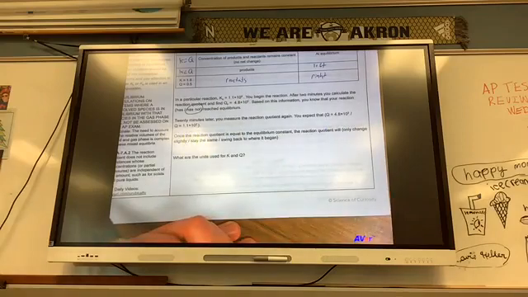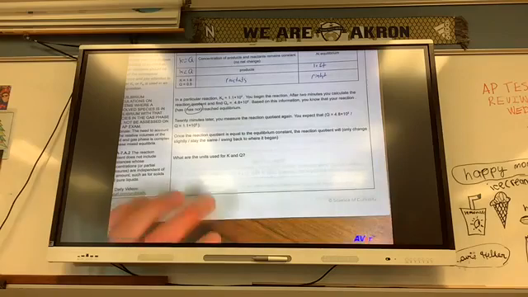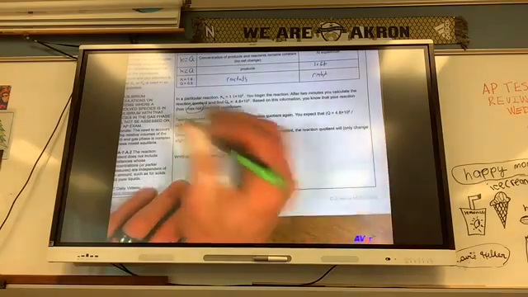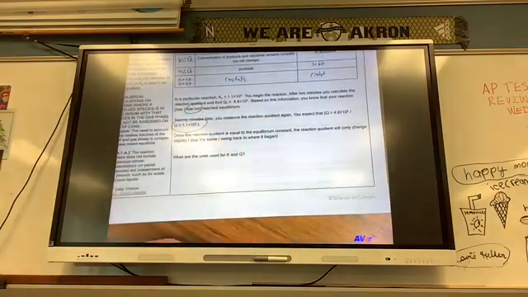Which one do we expect? Well, as it's getting closer to equilibrium, my Q should be getting closer to my K, so I'm going to expect it to be closer to the K. Once the reaction quotient is equal to the equilibrium constant, the reaction quotient will stay the same.